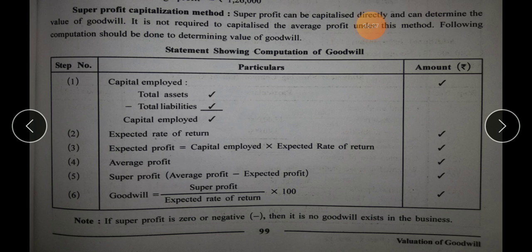And the illustration, of course, after this method in the textbook, it is given on page number 99. And of course, illustration 8 is about capitalization of super profit method. And illustration 9 is the mixture of all the methods.